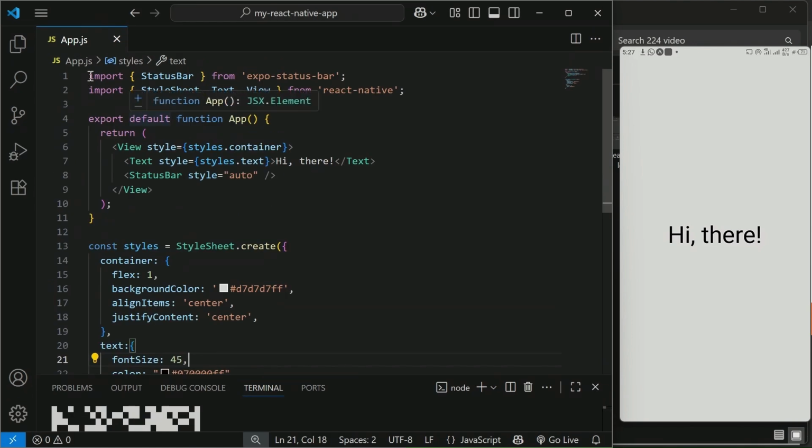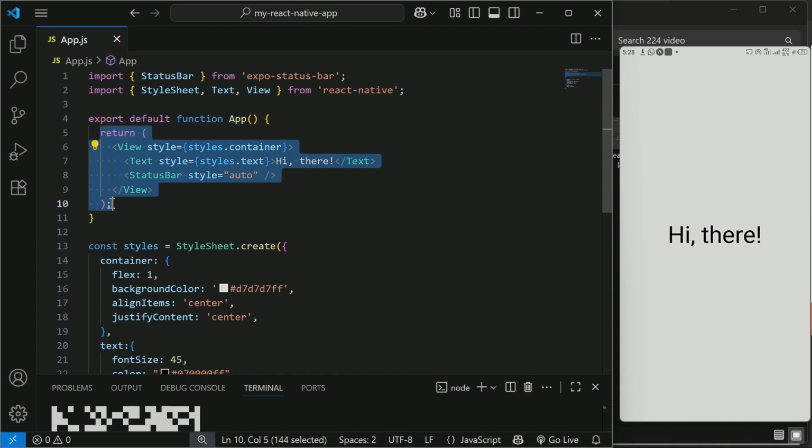So this is where you have this import. We are importing this component, the status bar. Then we are also importing style sheet, text, and view. Then where you have export default function app, so return. So this is the component that is returning the view, text, and status bar.